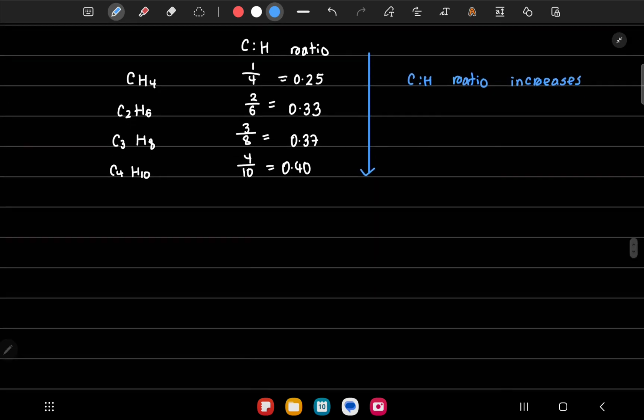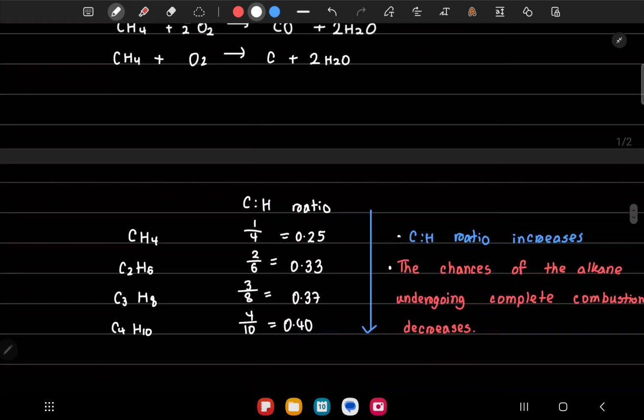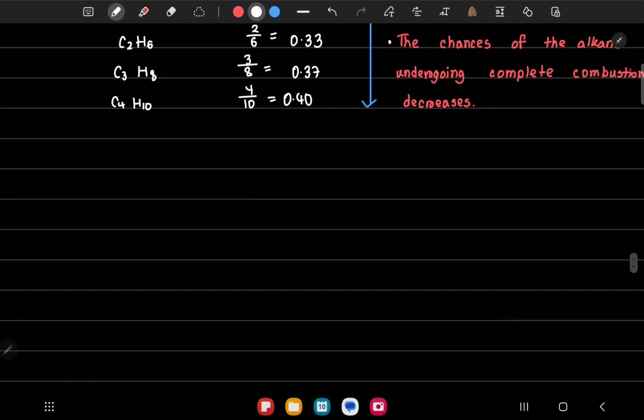So if I had a heavy alkane, it would be less likely to undergo complete combustion. The issue with that is, for incomplete combustion, the energy released is much less than when complete combustion happens. The carbon monoxide is also a small problem, but if we are releasing it into the air, the concentrations will be very low for it to become harmful.